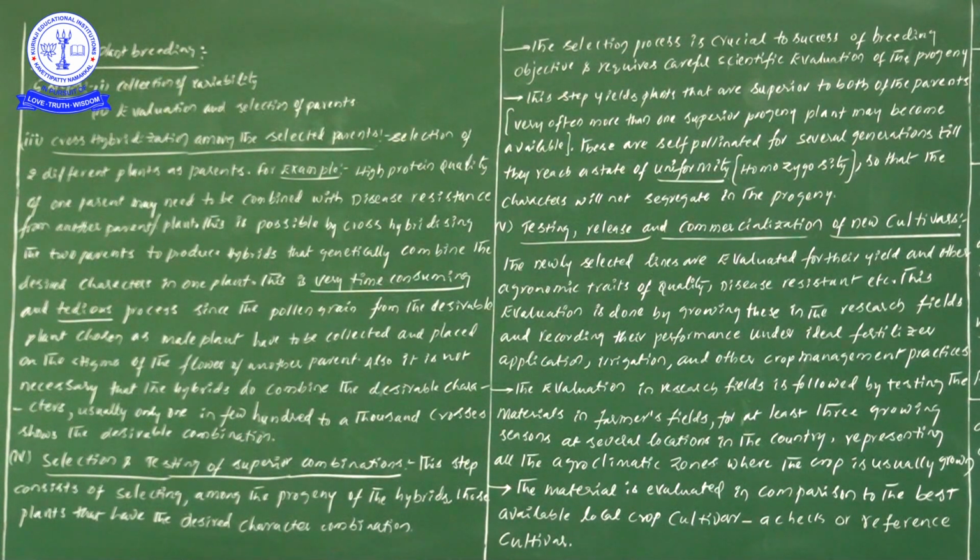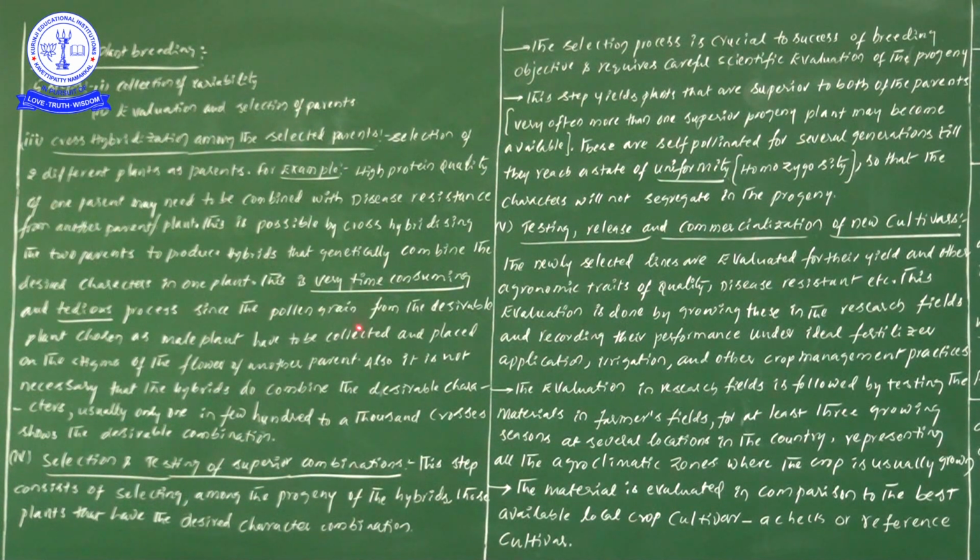Suppose when you take the correct plant as the male one, from that particular plant we have to gather the pollen grains, and by holding these pollen grains in our hands we have to do cross pollination artificially. So definitely we need to face so many kinds of problems. Let us see those problems.